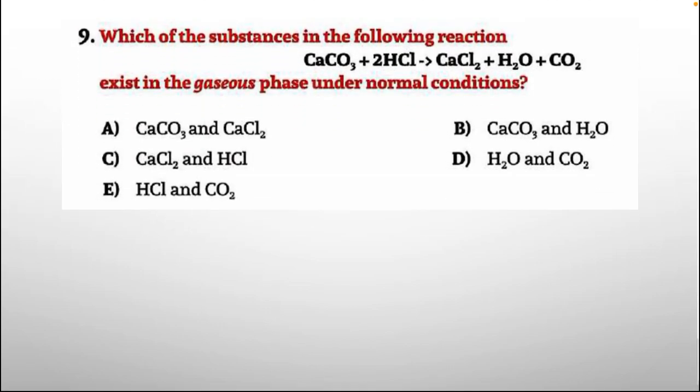Question number 9. Which of the substances in the following reaction exist in the gaseous phase under normal conditions? Reaction is given: calcium carbonate plus 2 HCl gives calcium chloride plus water plus carbon dioxide. Options are given below: A, calcium carbonate and calcium chloride. B, calcium carbonate and water. C, calcium chloride and HCl. D, water and carbon dioxide. E, HCl and carbon dioxide.